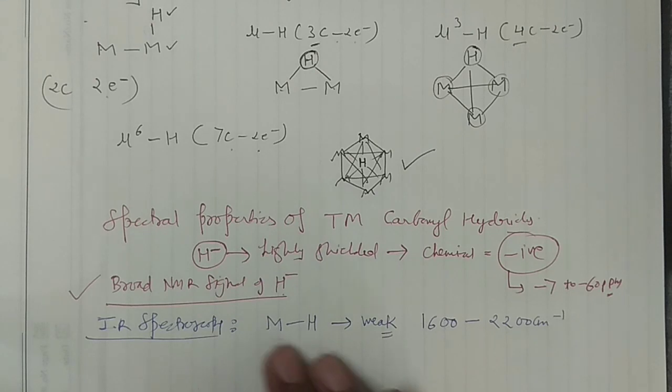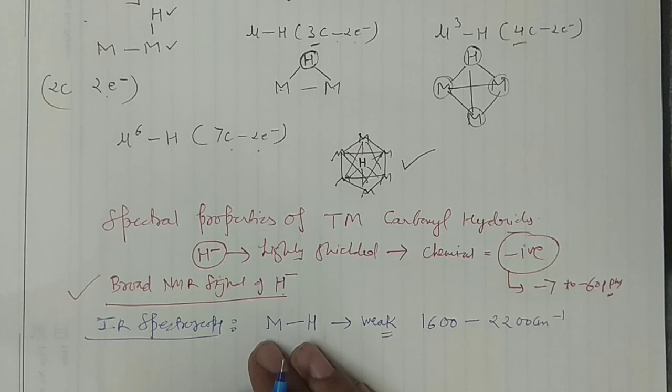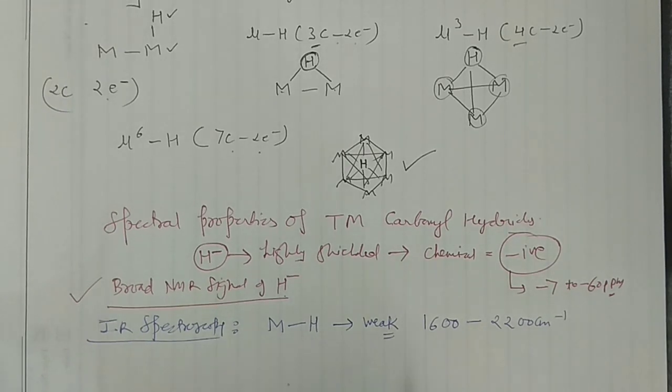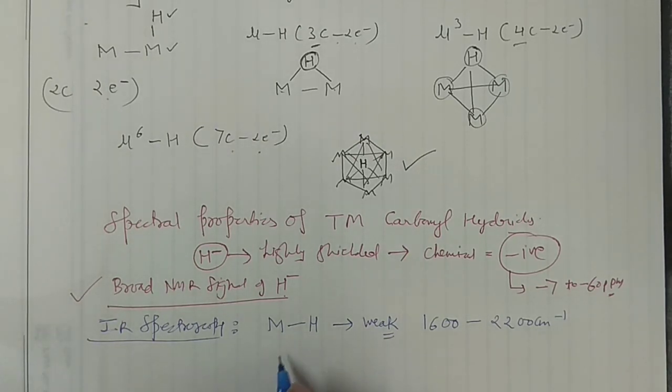If you recall your carbon hydrogen bond, the carbon hydrogen stretching comes around 2900. Since the metal is quite heavy in nature, you can apply Hooke's law, and when you apply Hooke's law, you will find the resonance would be on the lower side. That's why it resonates at 1600 to 2200 centimeter inverse compared to CH stretching, which appears at 2900 centimeter inverse.